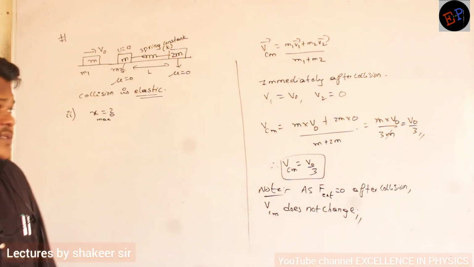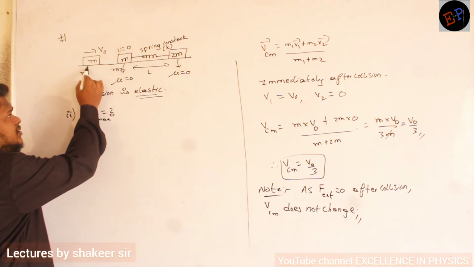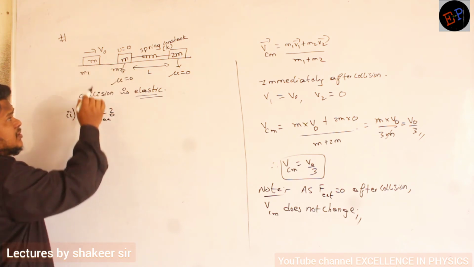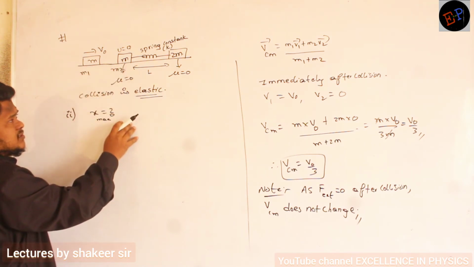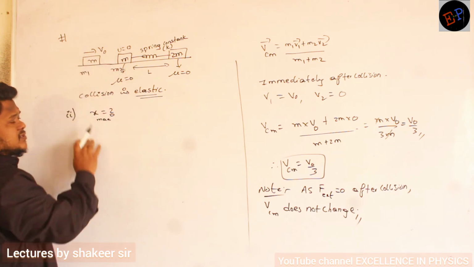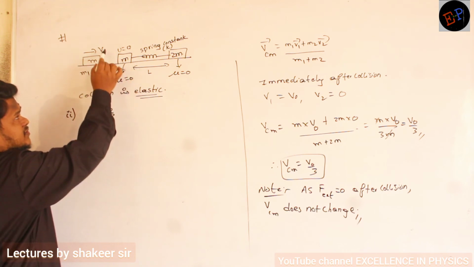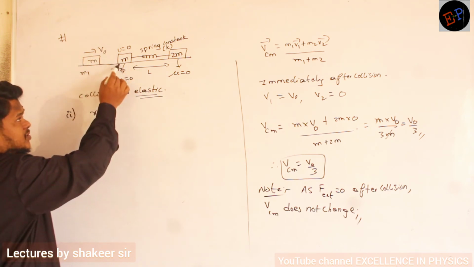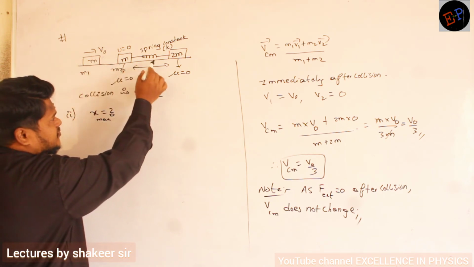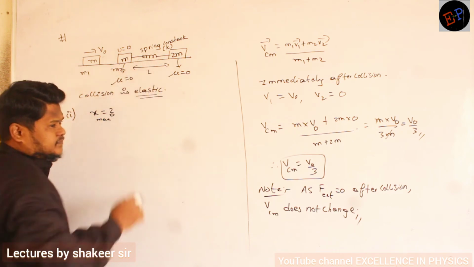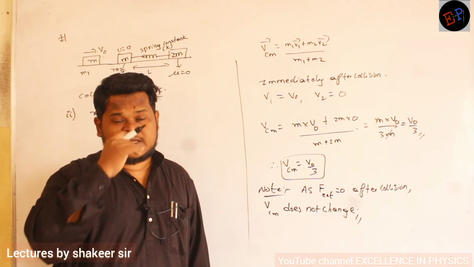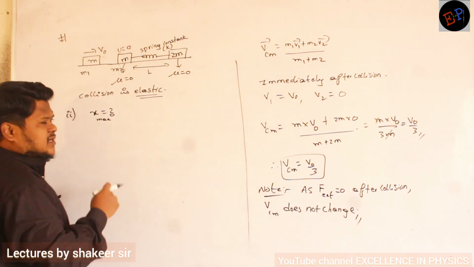This body comes and strikes this mass. Because the masses are equal and it is an elastic collision, the velocity of this body will become zero after collision. Now this body starts traveling with a velocity of v0. When it starts traveling with a velocity of v0, what happens to the spring? The spring slowly gets compressed. If a spring gets compressed, in which direction will the restoring force act?